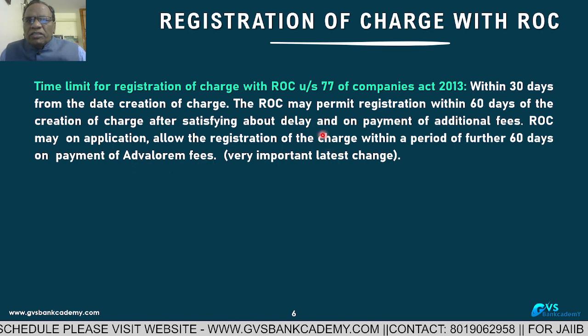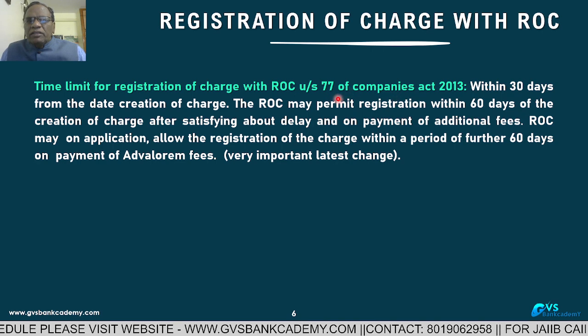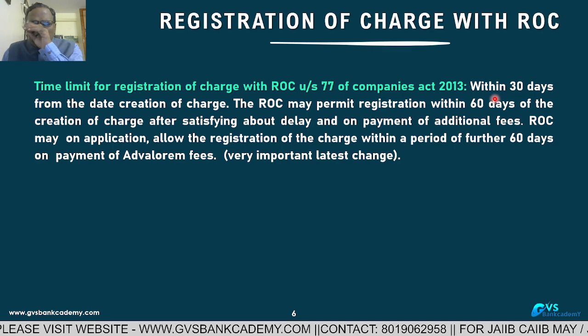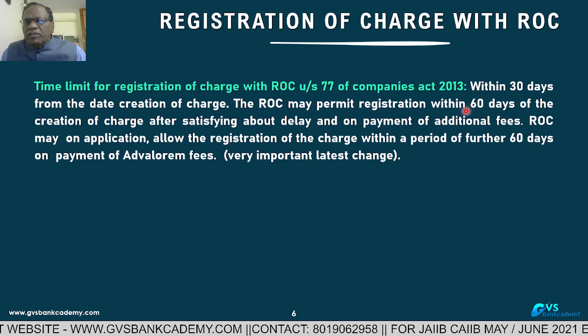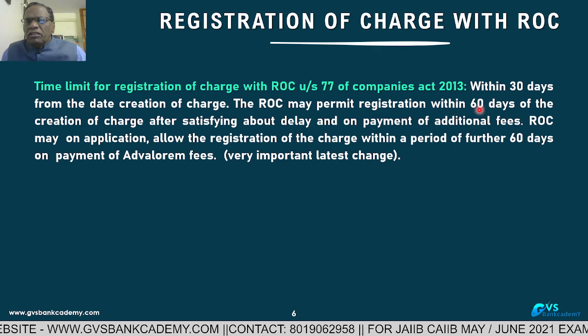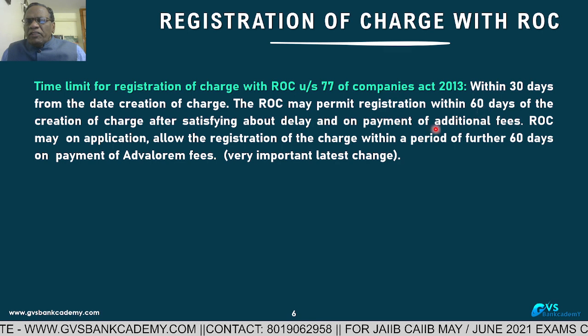This is an important change. So once again I am repeating: the charge is normally created within 30 days from the date of documentation. If the company did not create it in the first 30 days, the next 30 days, up to 60, is with additional fees.